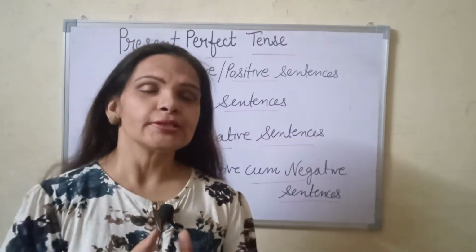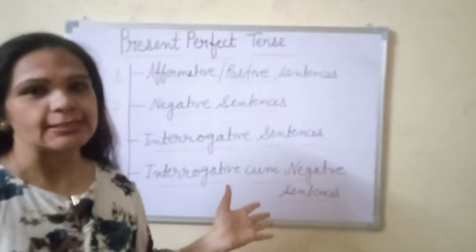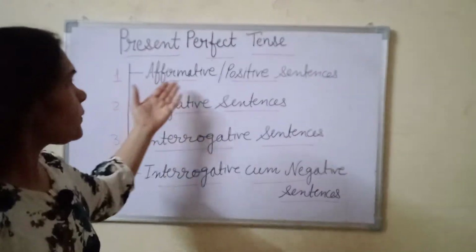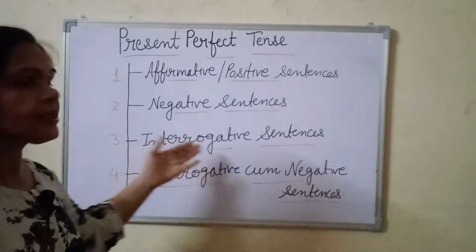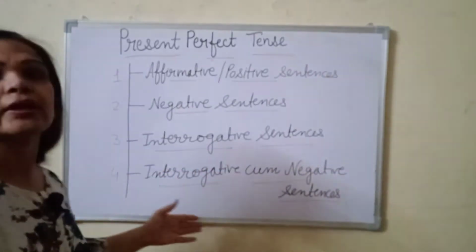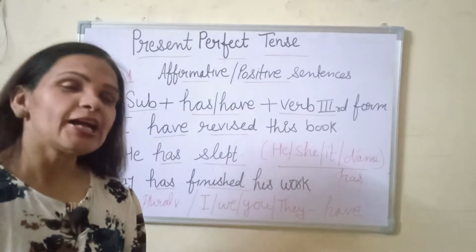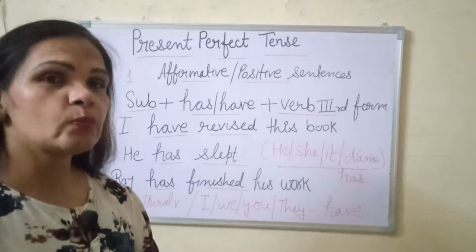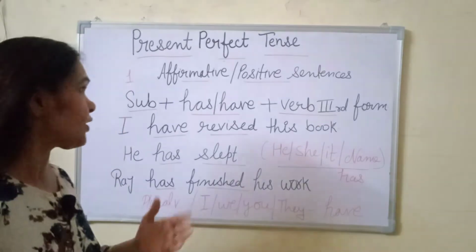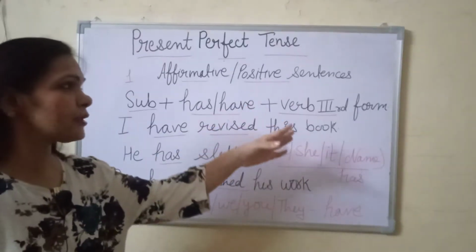So friends, I will tell you again the sub parts of this sentence. What is there? Affirmative or positive sentences, negative sentences, third one interrogative sentences, and the fourth one interrogative cum negative sentences. Now friends, I am telling you about the affirmative or positive sentences. How to make it? What is the formula? So let's check. Subject plus has or have plus verb's third form.